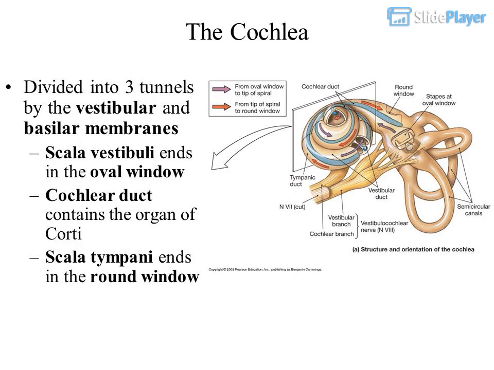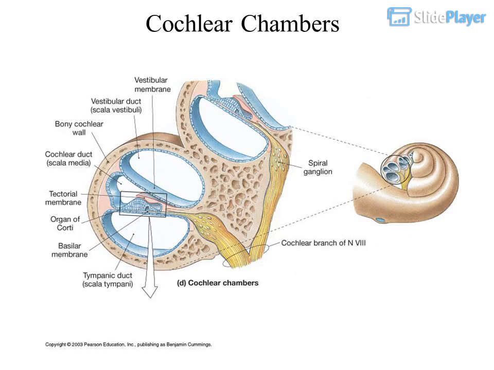The cochlea is divided into 3 tunnels by the vestibular and basilar membranes. Scala vestibuli ends in the oval window. Cochlear duct contains the organ of Corti. Scala tympani ends in the round window. Cochlear chambers.